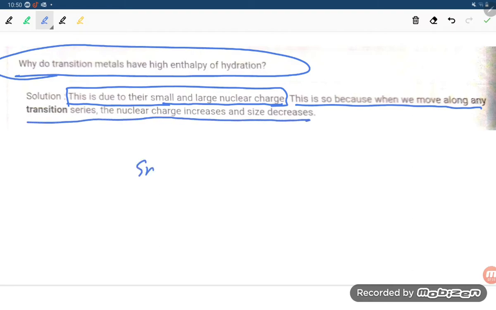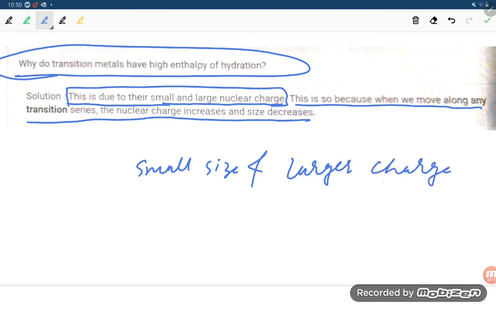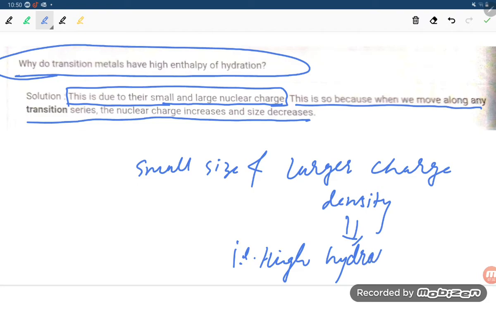So they have a small size and larger charge density. If the charge density is larger, it means high hydration enthalpy. So you will be able to understand this, students.